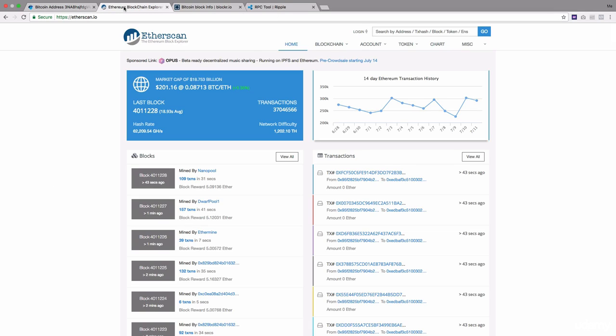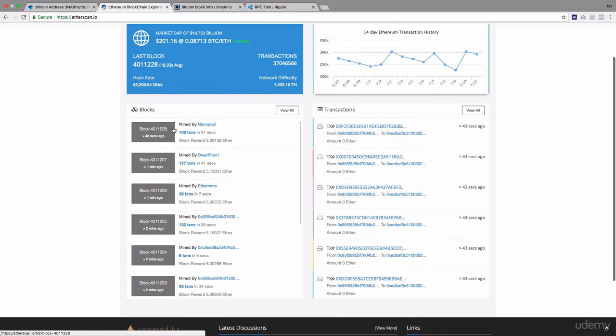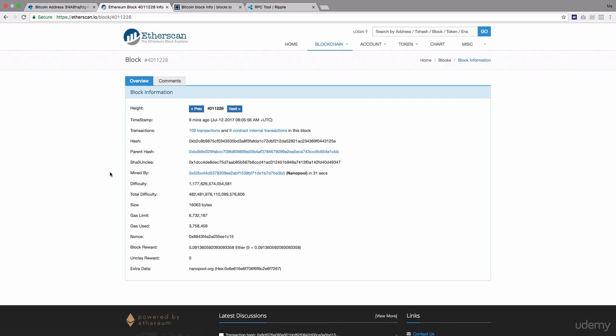Now we can go to the Ethereum blockchain. The most common explorer for the Ethereum blockchain is Etherscan. So go to this and you will find this list. You can check the block number for this one. So I just clicked on one block. You can see the number of transactions, gas limit, gas used, the size, everything, the difficulty. As you can see, it is in some trillions, right?